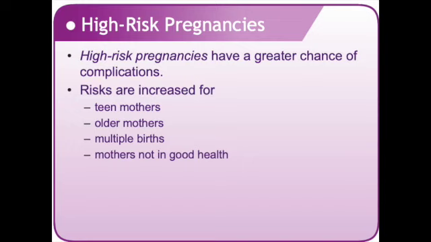Placenta previa is where the placenta attaches itself to the uterus near the covering of the cervix rather than the upper half of the uterus. And by the way, placenta abruptio is when the placenta is detached from the uterine wall before it should be. The causes of placenta previa are scarring of the uterine wall from a previous pregnancy, tumors in the uterus, surgery of the uterus. It's more common among women who smoke or use drugs or are older than 35 or are carrying multiples. Symptoms would be bright red bleeding without pain or tenderness of the abdomen.